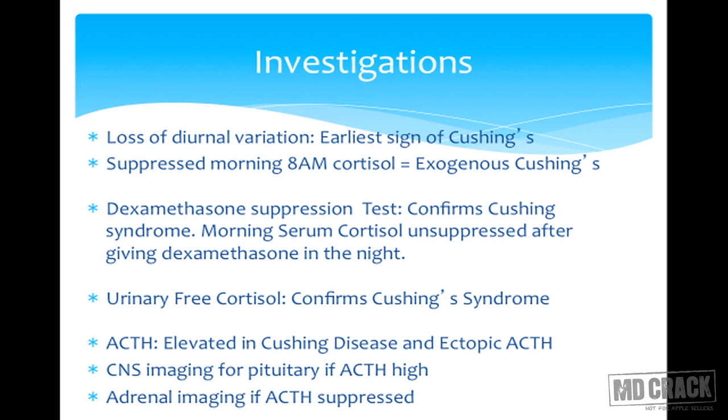There are many questions being asked on the investigations of Cushing syndrome. The first sign of Cushing syndrome is the loss of diurnal variation of the serum cortisol levels. So the variability, high in the morning and low in the evening, is lost. If the morning time cortisol is suppressed, that means there is exogenous Cushing's and the child is receiving steroids from outside. The dexamethasone suppression test confirms the Cushing syndrome, and there is another test called urinary free cortisol, which is confirmatory for Cushing syndrome. CNS imaging or ACTH levels are the pointers towards the central disease.